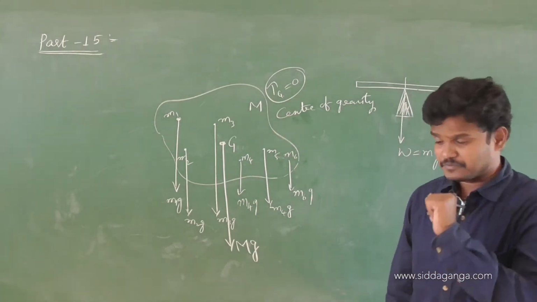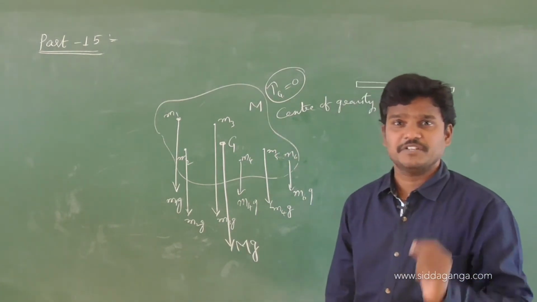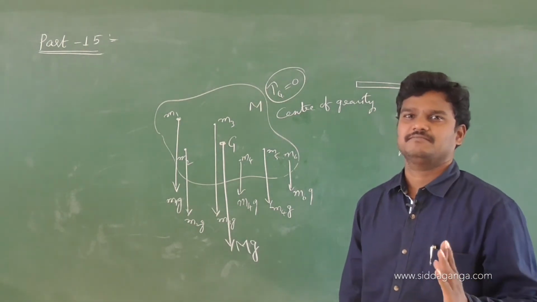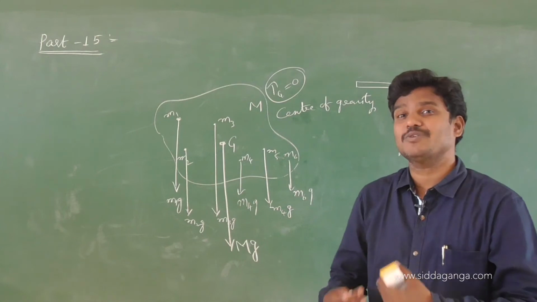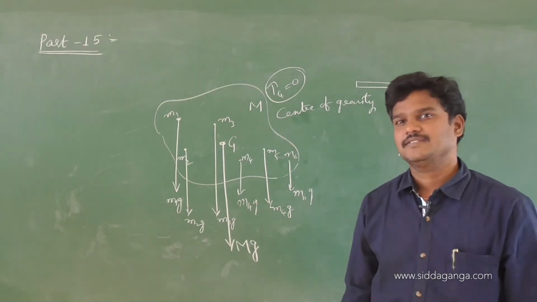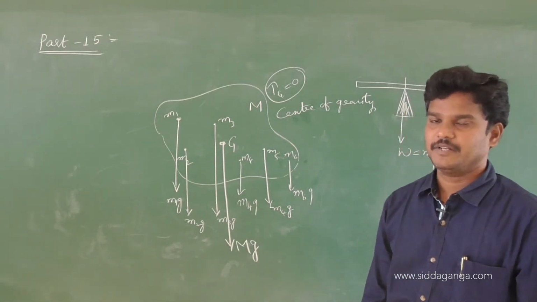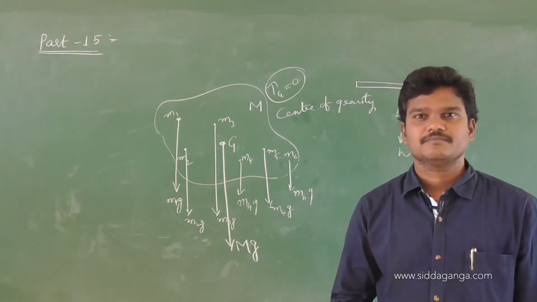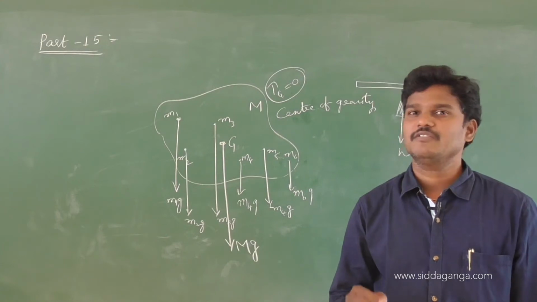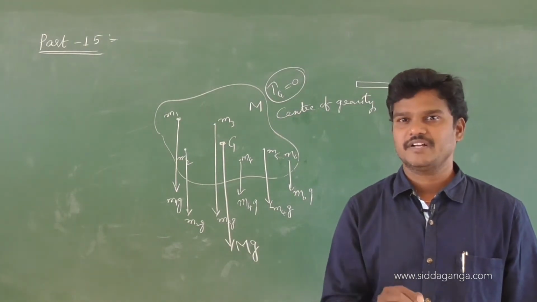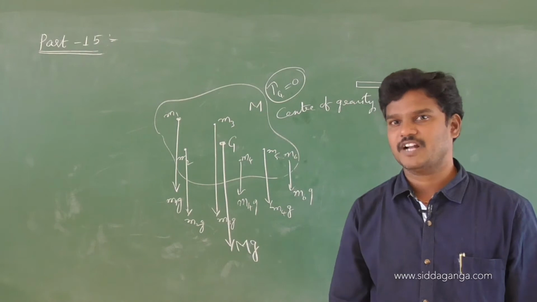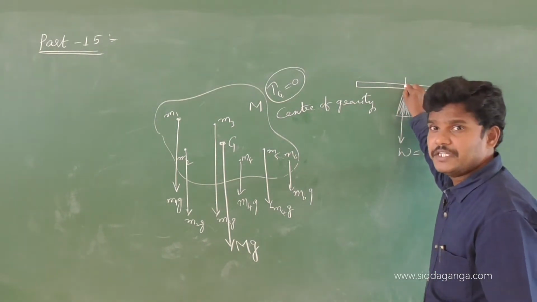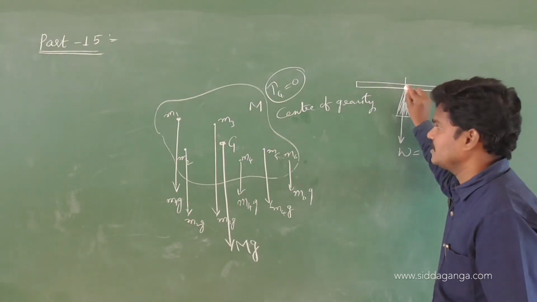Otherwise, the point at which the total weight of the body is supposed to be, or the total weight of the body is concentrated, is called the center of gravity. So let me repeat, the point at which the total weight of the body is concentrated is called the center of gravity. Now here this is the center of gravity. The total weight of the body is supposed to be concentrated here.